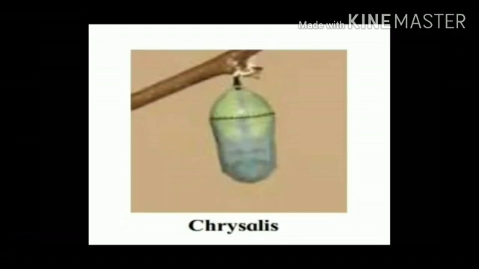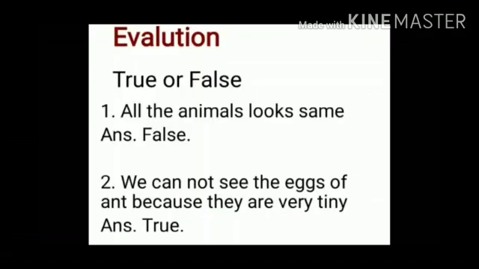Now students, I hope you all understand the lesson. Here we come to the last part of this lesson. We start with true or false. The first question is: all the animals look the same. The answer is false.